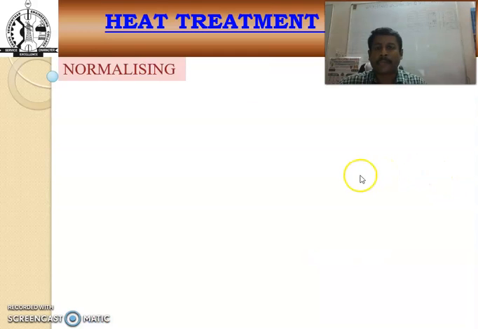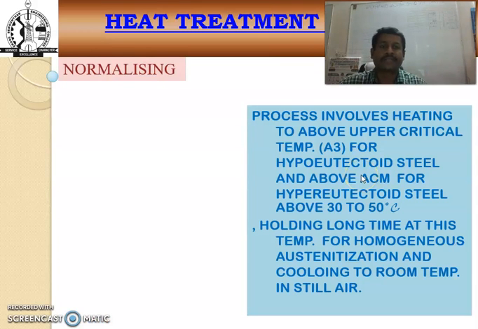With this we are going to see the next heat treatment process, that is the normalizing process.